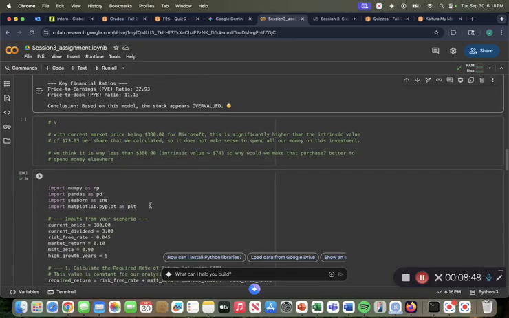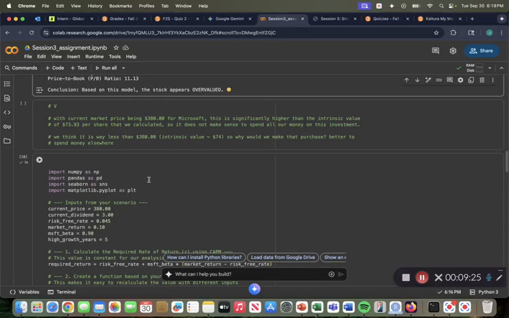So to validate these answers, as we said already, the current market price being $380 for Microsoft is significantly higher than our intrinsic value of $73.93. So it does not make sense to spend all our money on this investment, at least according to this information that we found out. Why would we make that purchase if we think our value, or what we value this stock at per share, is almost $300 less than what Microsoft is pricing it at? So it's better to spend our money elsewhere, like in a savings account or in the S&P 500.